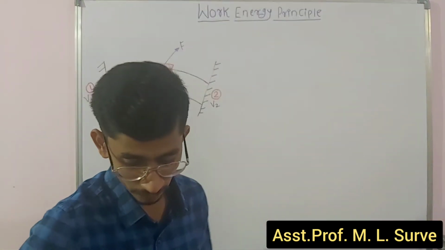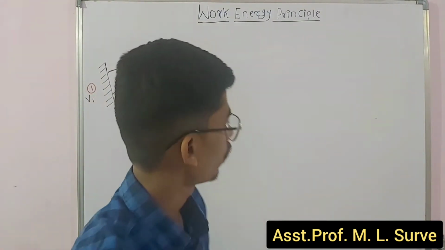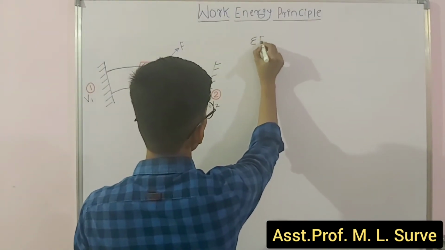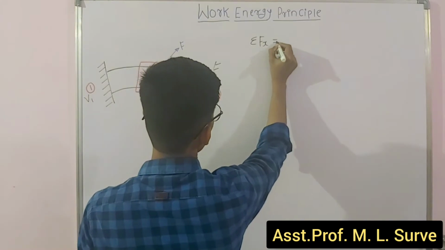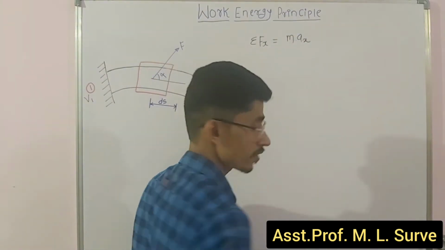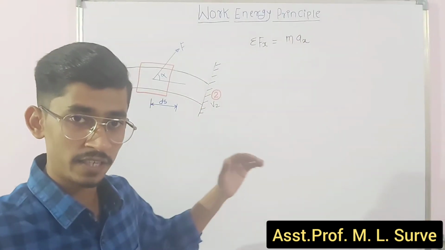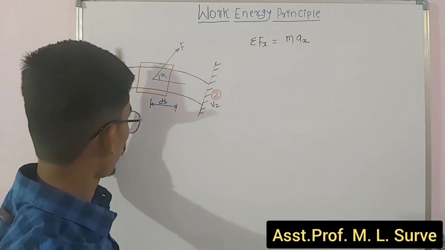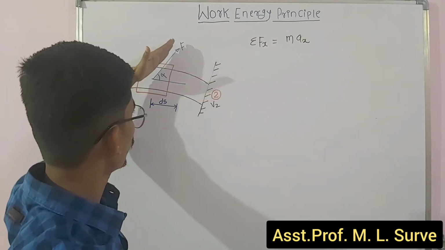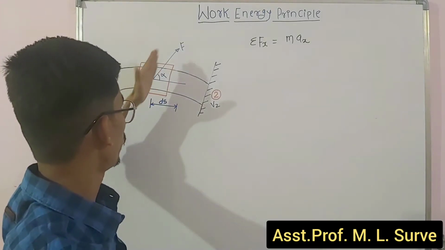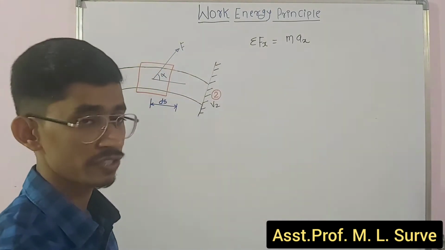So how to write Newton's second law: summation of forces in x direction is equal to mass into the acceleration along the x direction, because it slides across a horizontal path. Okay, this is going to slide across a horizontal path with some kind of force f with angle of inclination alpha. That is nothing but the force applied here in the tangential direction.